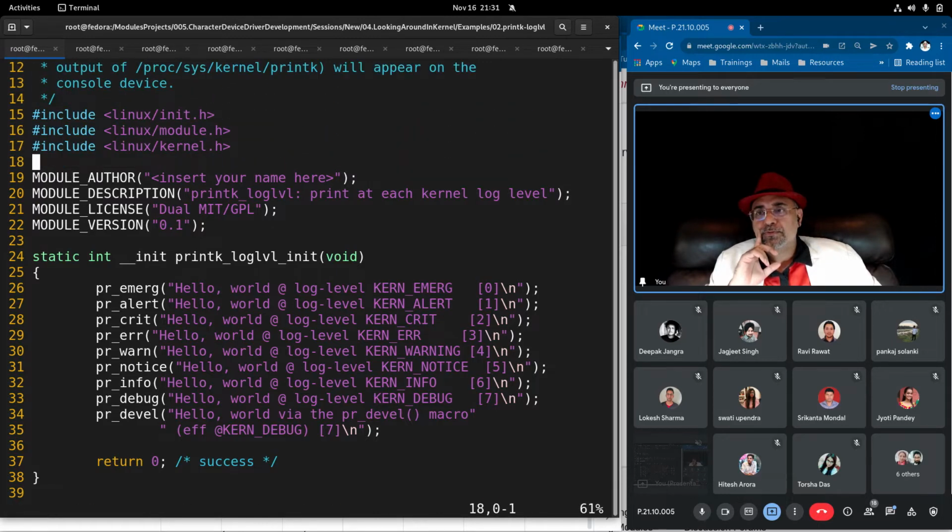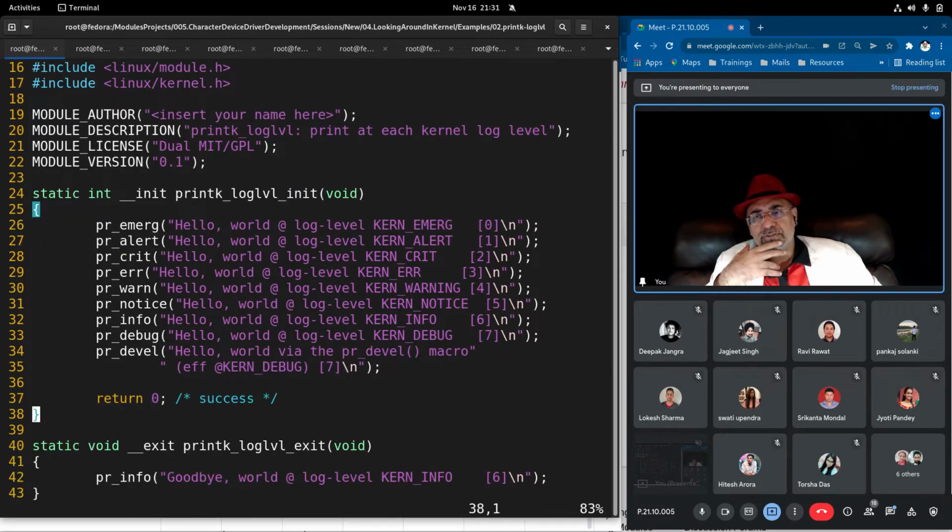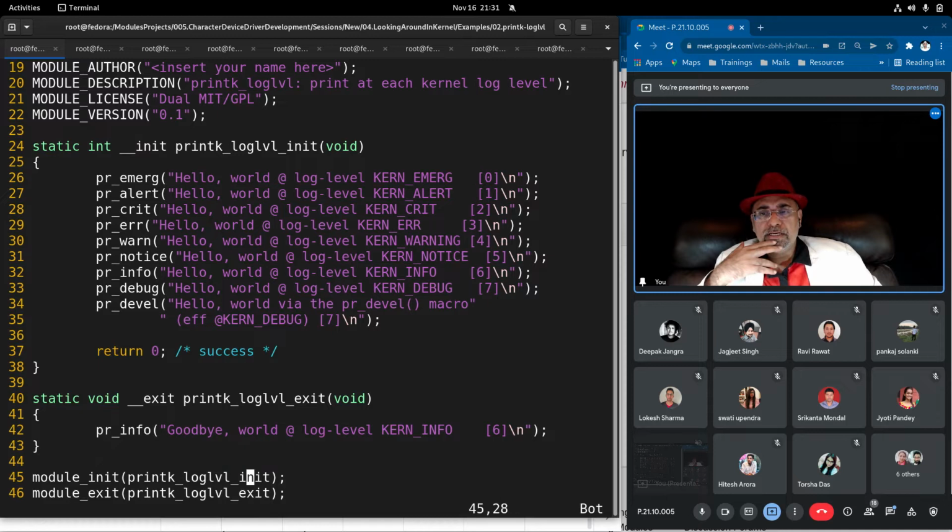Okay, so this is again the header files. Here you will give your author name, your driver name, the associated licensing and versions of your driver, and this is the initialization function, and this is the cleanup function, and these are the macros for initialization and cleanup function. You must be very clear about that. Look at this.